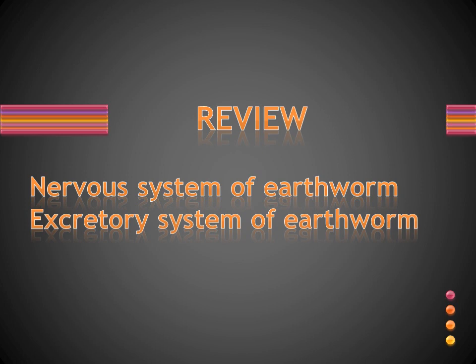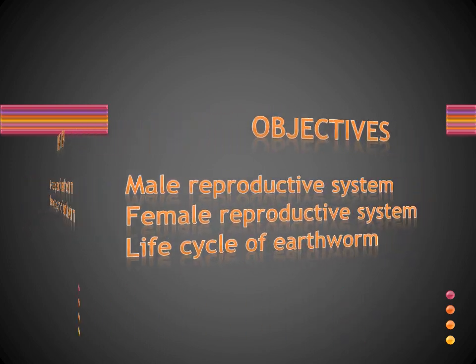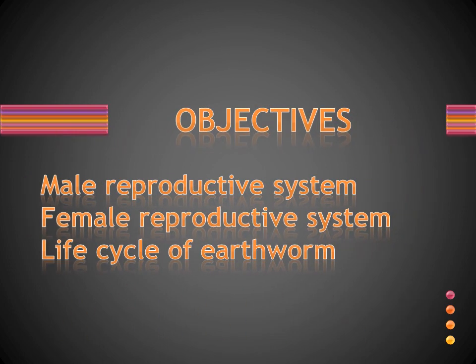In the last class we discussed the nervous system and the excretory system of earthworm, right? And today we are going to discuss the rest of the systems of earthworm, that is the male reproductive system as well as the female reproductive system of earthworm, and the life cycle of earthworm also. Fine.